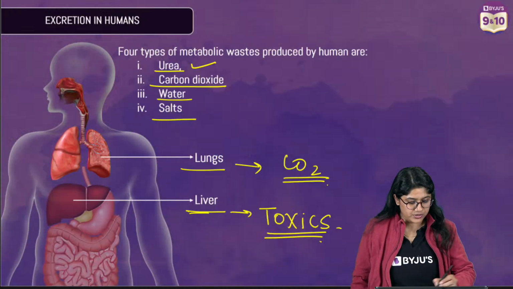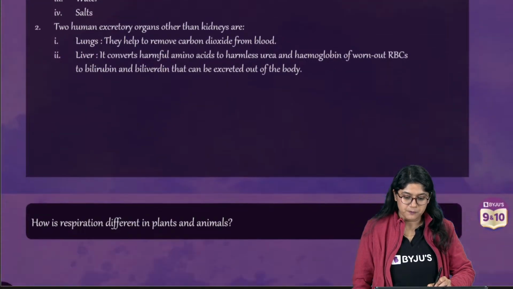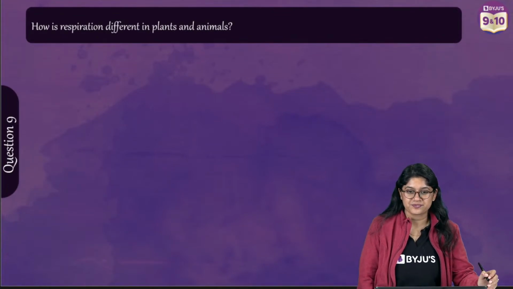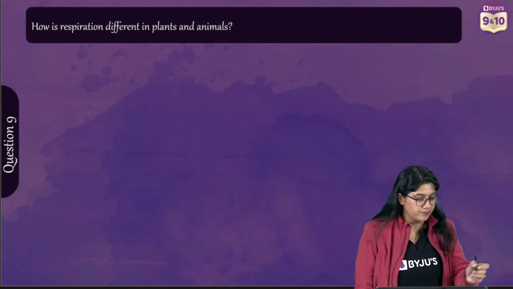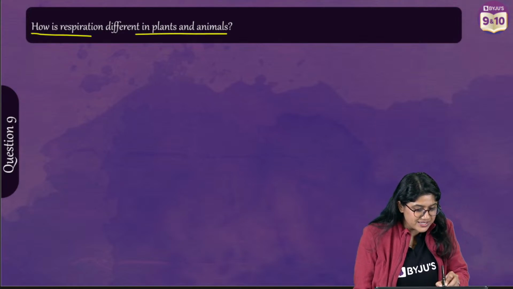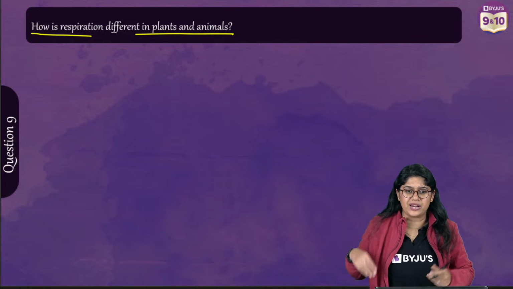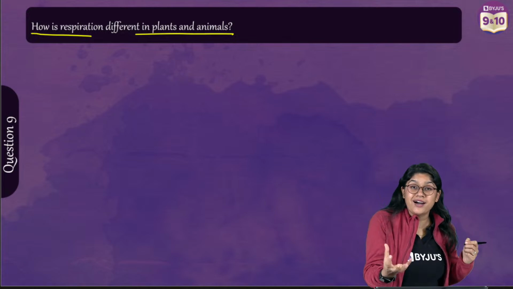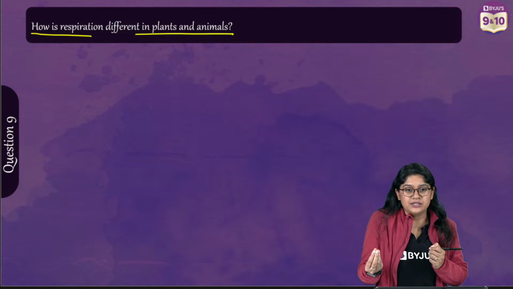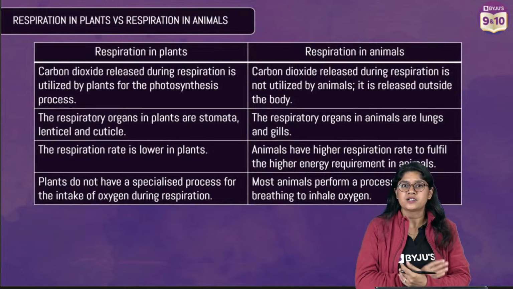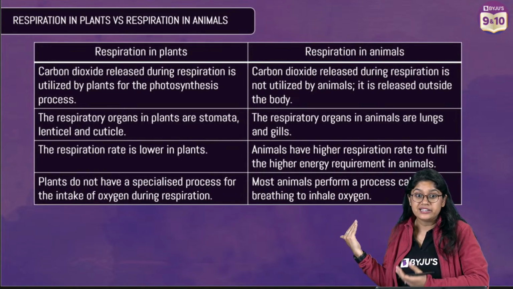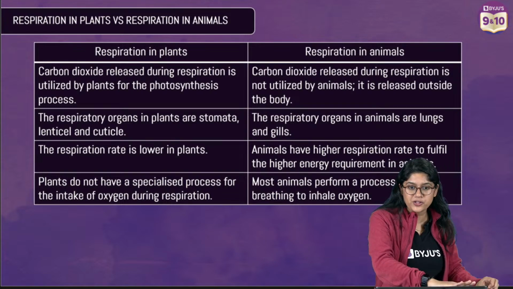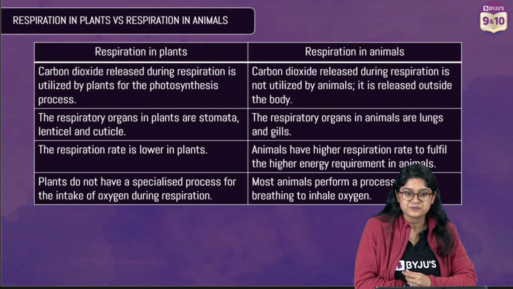Okay, awesome everyone. So moving to the next question. Here, how is the respiration different in plants and animals? Easy peasy question, right everyone? I'm sure all of you know this. What is the difference between the respiration that we see in plants and the respiration that happens in the animal? It's a clear-cut 3 marks question, and of course it's a difference question. Of course we have the points over here.